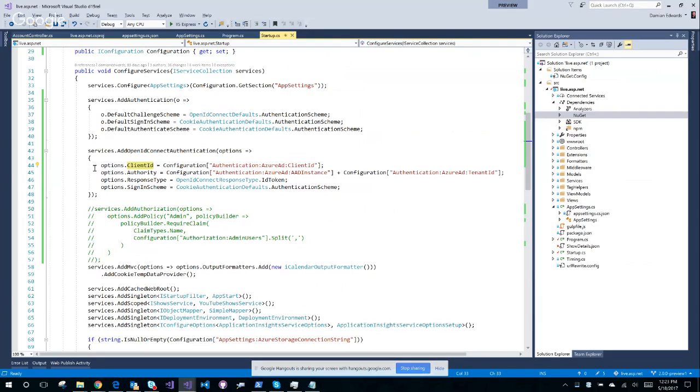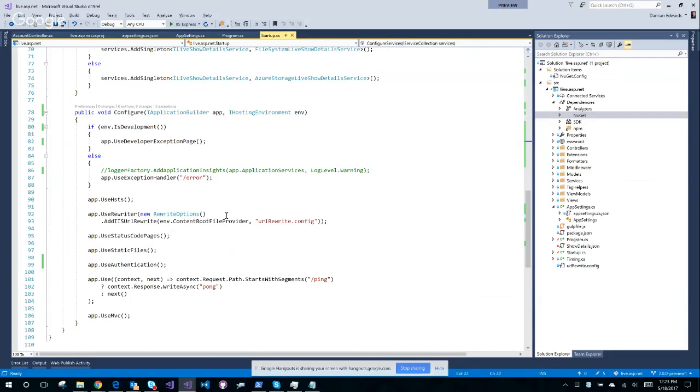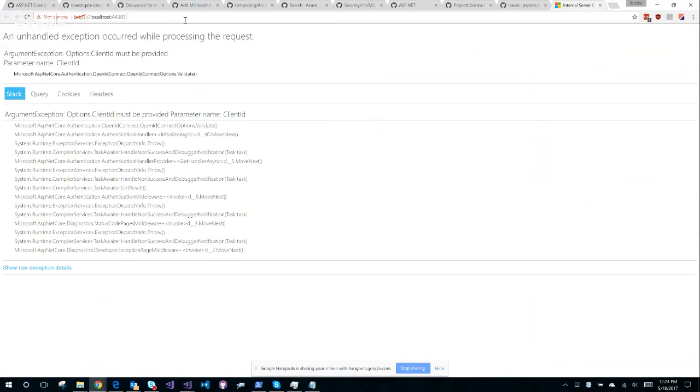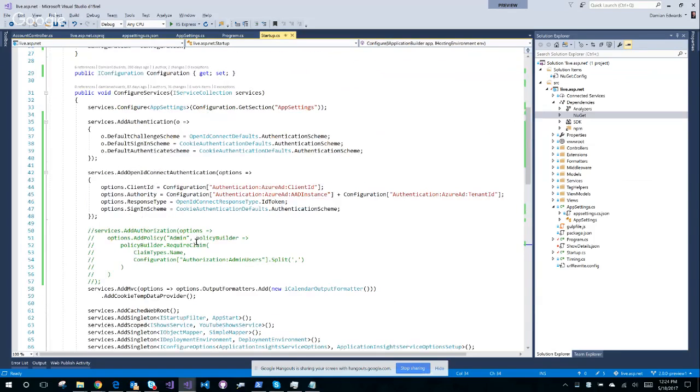And that should be correct. Rewriter, use auth there. Okay. Let's see if ping works. Nope, because auth runs before ping.